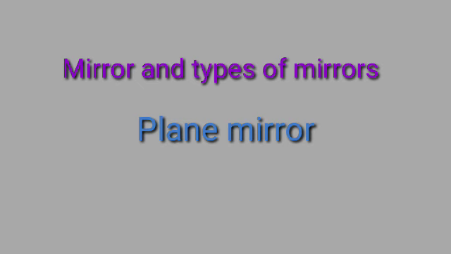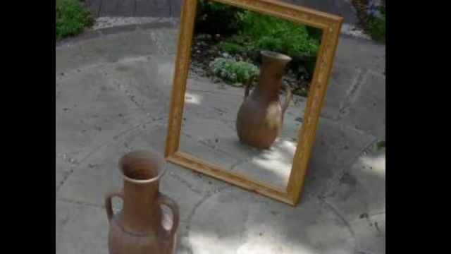Mirrors and types of mirrors. First is plane mirror. What is a mirror? We need a polished surface for reflecting light. This is because a polished surface absorbs less light and so maximum light gets reflected. In scientific language, a surface which reflects light and creates a clear image is called a mirror. A mirror is a reflecting surface.